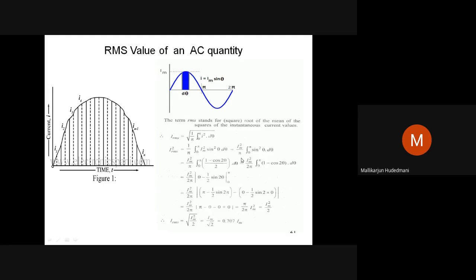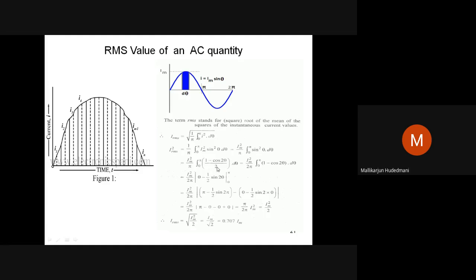Inside the integration, Im square divided by pi, 0 to pi, sine square theta d theta. You may need to work out how to write sine square theta: 1 minus cos 2 theta by 2. Or if you know the integration of sine raised to n theta d theta directly, you can do it. So sine square theta is written as 1 minus cos 2 theta divided by 2, d theta.